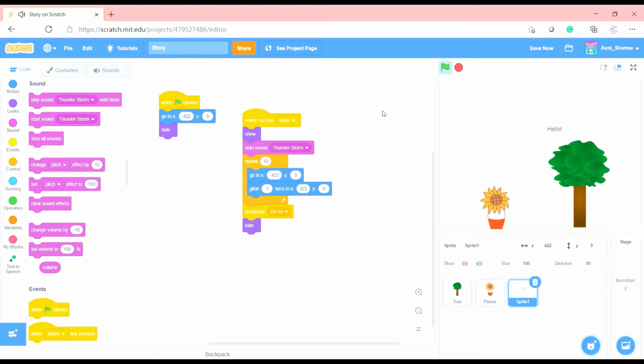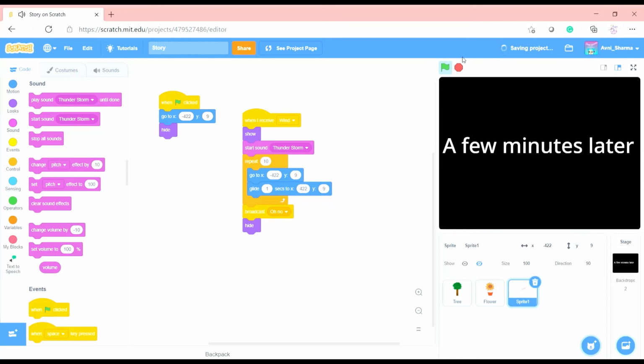Hello. I am very strong and you little flower are very weak. But I am a little flower and that doesn't mean that I am weak. Ha ha ha. What a funny joke. It is not a joke. A few minutes later.